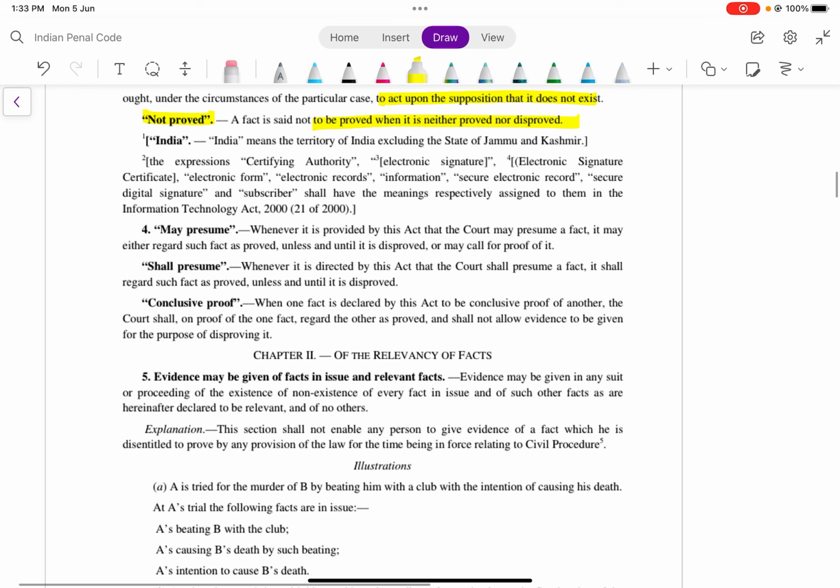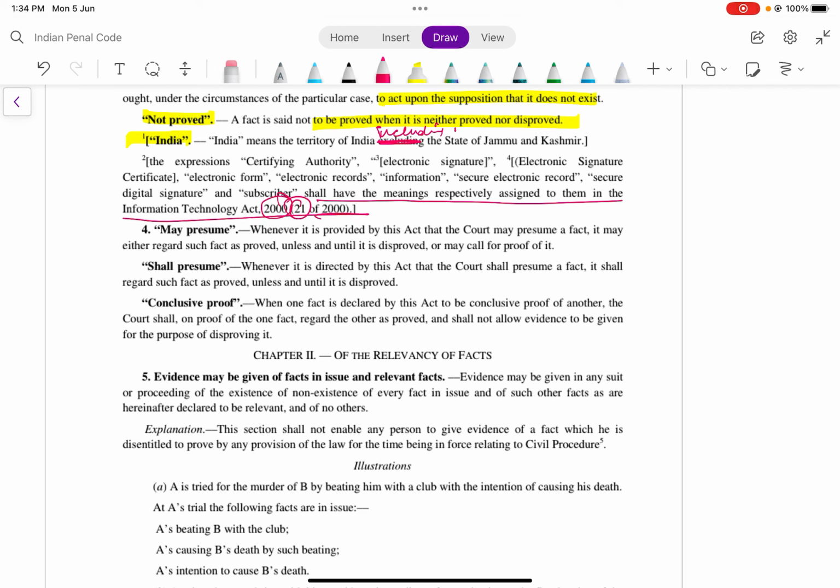Alright, India means the territory of India, including Jammu and Kashmir. Okay, remember this: the expressions certifying authority, electronic signature, electronic form, secure shall have the meanings respectively assigned to them in the IT Act 2000, that is 21 of 2000.